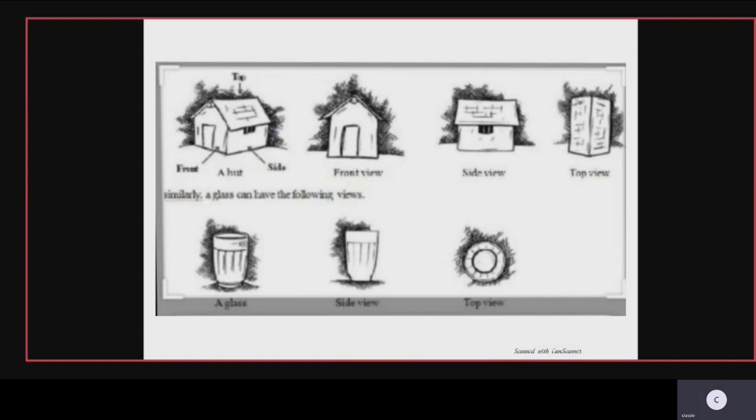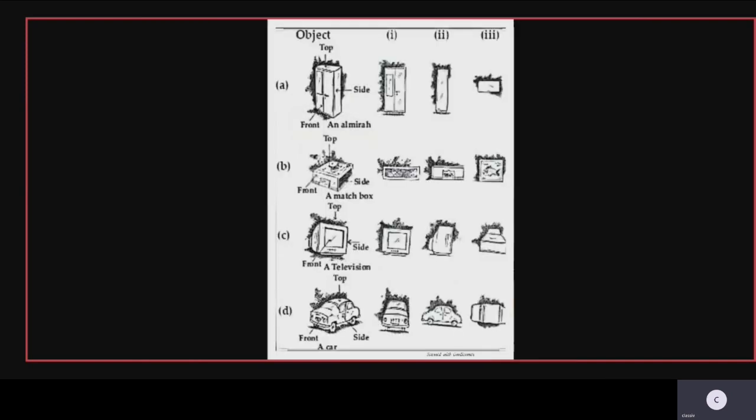So see here, children, a hut. The top view, front view and the side view. So it differs. Okay, a glass. A glass has two views, the side view and the top view. Another example is a glass which has a side view and the top view.